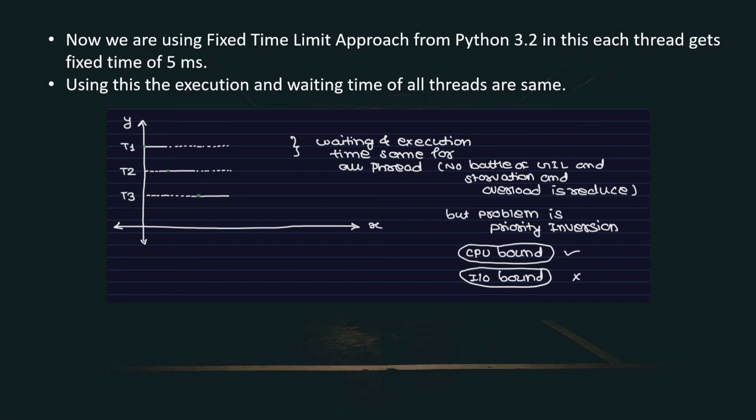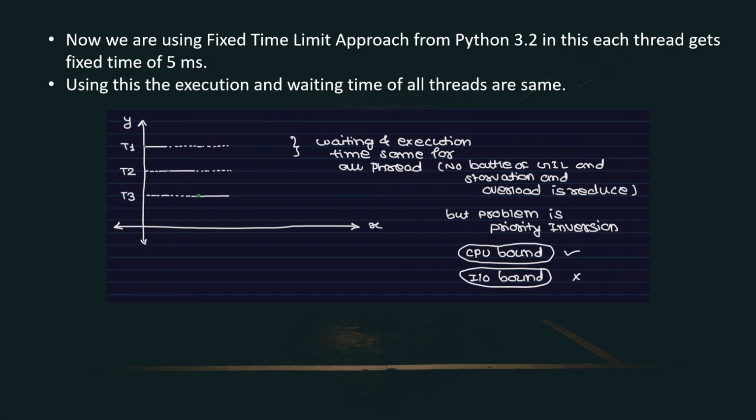T1 started, after 5 milliseconds T2 started, then after 5 milliseconds T3 started, then again T1, T2, T3. By doing that, the waiting and execution time for all the threads become the same. So we reduced the first problem, there is no battle for the GIL. We also reduced the second problem, there is no starvation and the overhead is reduced.